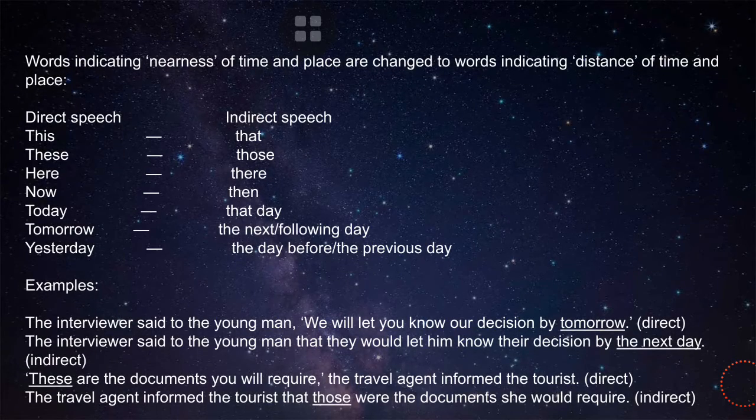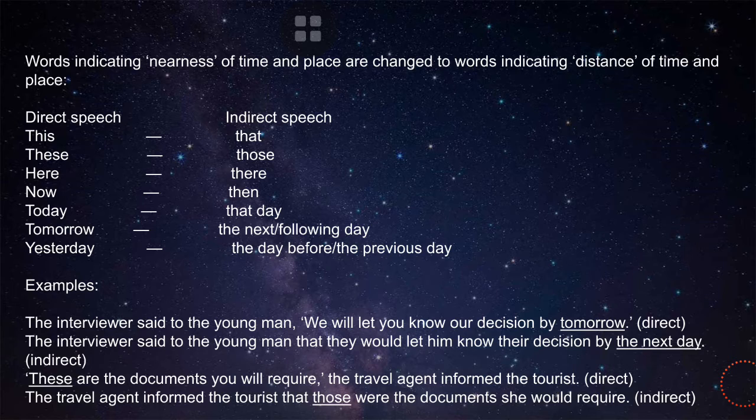Now, words of nearness in time and place are changed to words of distance in time and place. In indirect speech, this becomes that, these becomes those, here becomes there, now becomes then, today becomes that day, tomorrow becomes the next or following day, yesterday becomes the day before or the previous day.